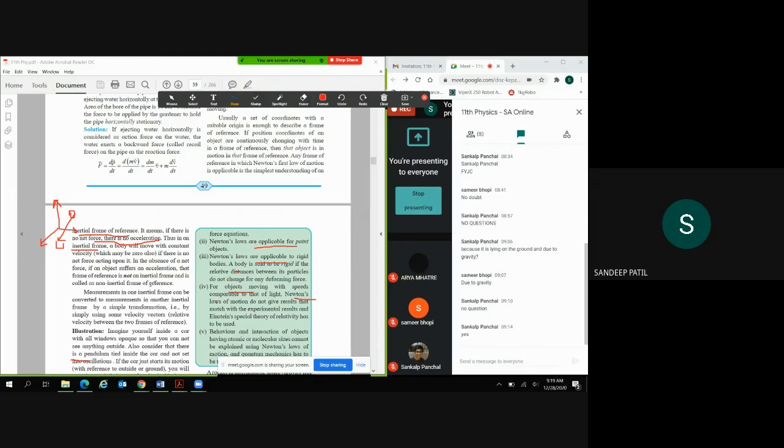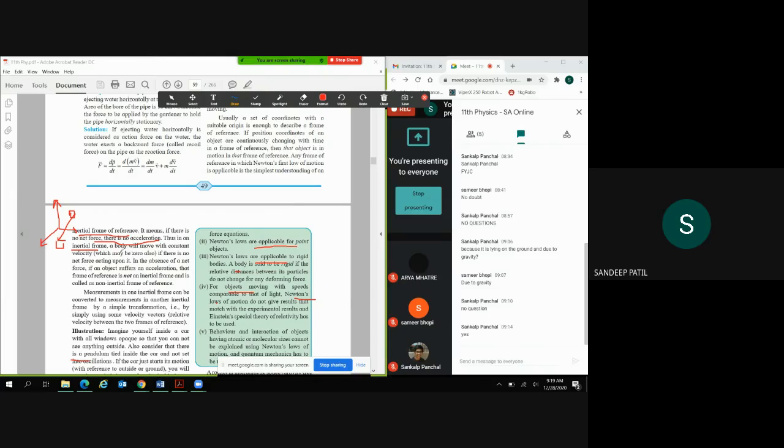So what does it mean? Let's look one by one. In an inertial frame of reference, what does it mean? If there is no net force, there is no acceleration. We have seen through the first law of motion that if a body is in a state of rest, it will stay in that state, or if it is in a state of motion, it will continue in that motion till we apply some unbalanced force on that body. The same law applies here.